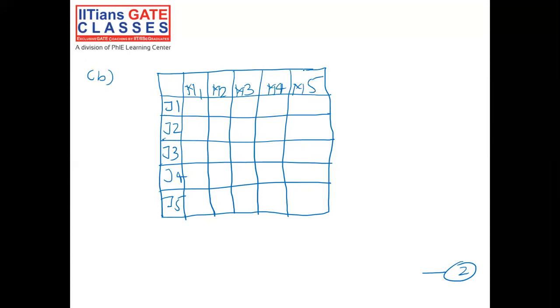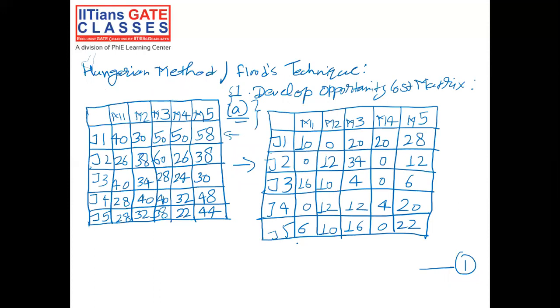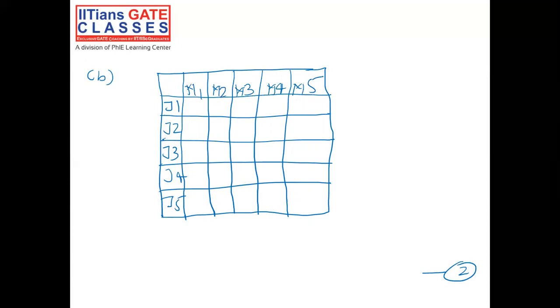So our step was subtract the smallest element in each column from every element of the corresponding column. So for column 1, the smallest element is 0. So subtract 0 from each element of column 1. So you will get column 1 as exactly as before.